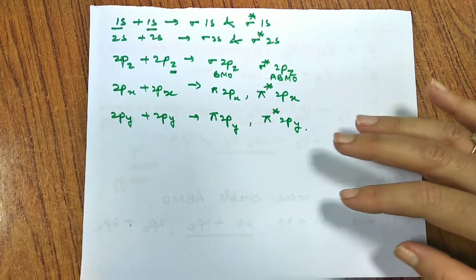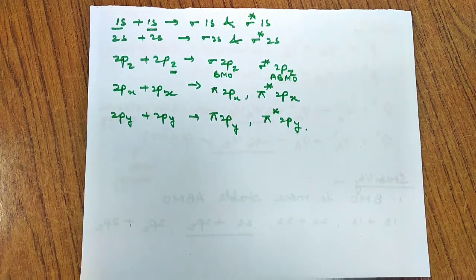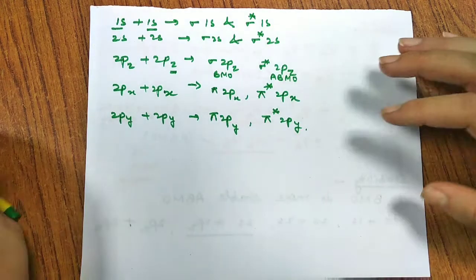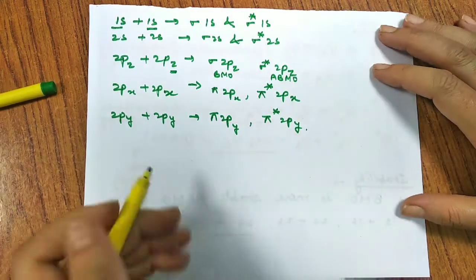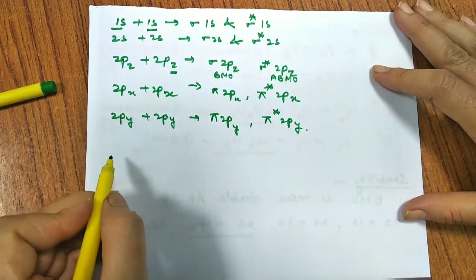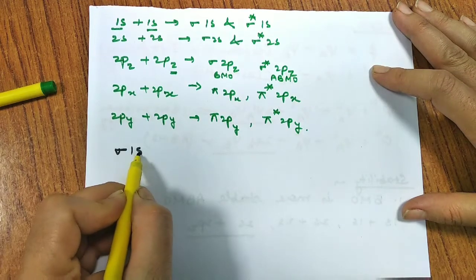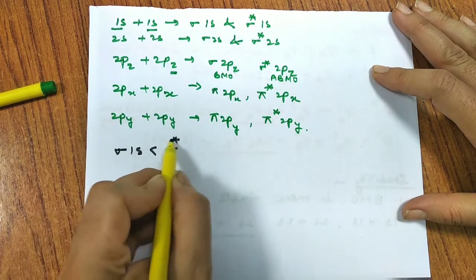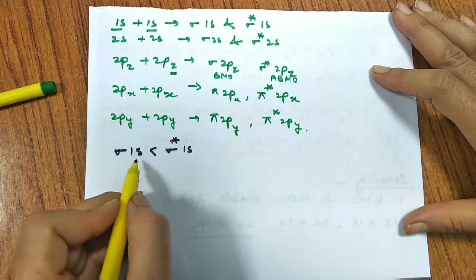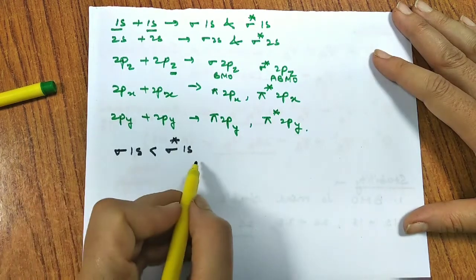Okay, so this is how we consider the formation of molecular orbitals and various types by the mixing or the combination of these atomic orbitals. Now, what is the energy level diagram? When we talk about the energy level diagram, or the arrangement of energy, it goes sigma 1s with lesser energy, then sigma star 1s, because bonding is always with lesser energy as it is more stable than anti-bonding.